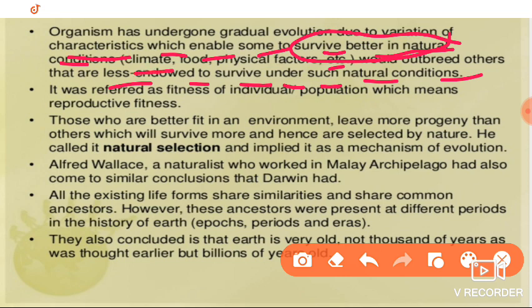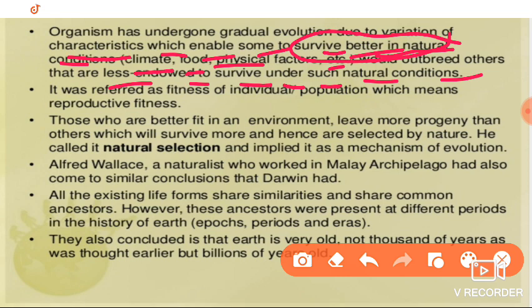So because of the climatic condition, they are unable to survive. But if variation occurred and that variation can adapt to that particular climate, along with food habitat and physical factors, then to avoid all these problems they need variation. If the variation occurs, they can tolerate the food habitat and the temperature, and that is better for survival.